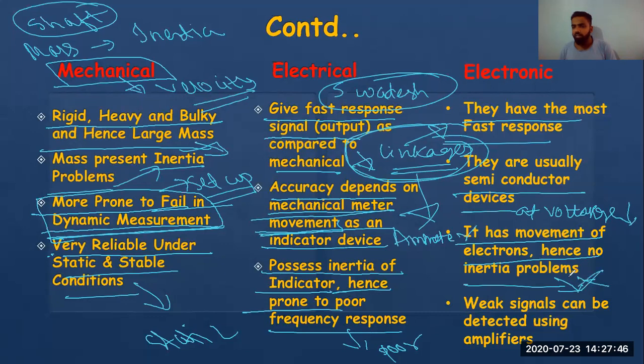There will not be any inertia problem. Now weak signals can also be detected if we can use an amplifier. If you have studied industrial electronics, you know what an amplifier does. It detects the weakest signal and tries to amplify it so that we can see that weakest signal as an output. So it is fast, it uses semiconductors, it has a flow of electrons, so it does not have inertia, and it also detects weak signals due to the presence of the preamplifier and amplifier. I hope everyone understood. Is everyone okay with this?